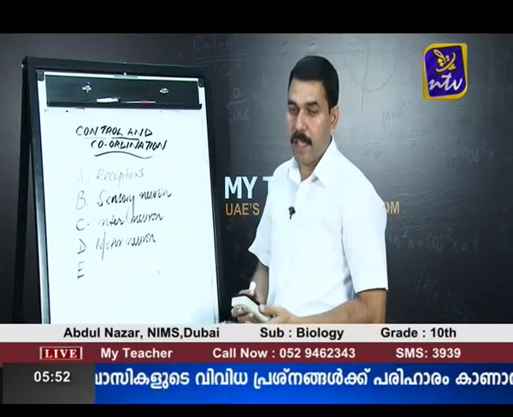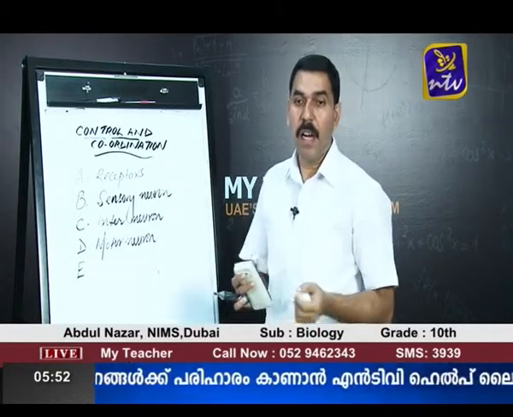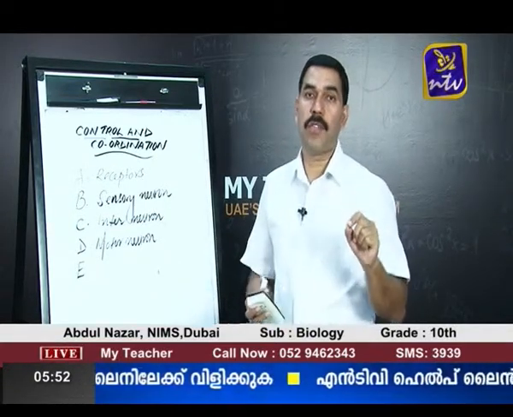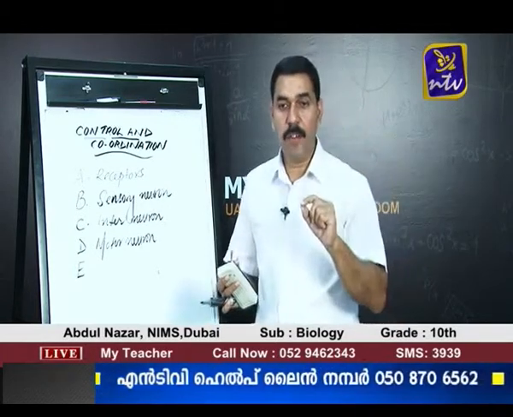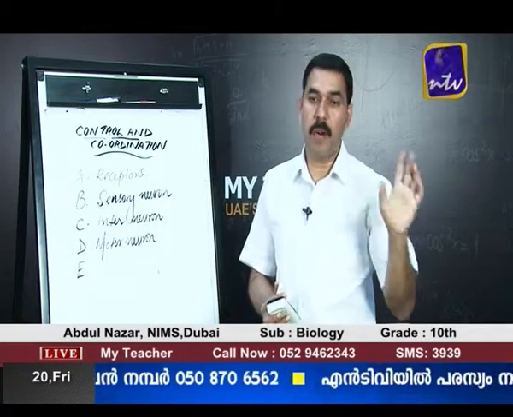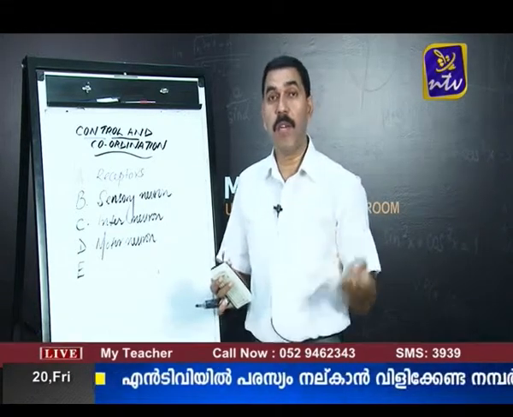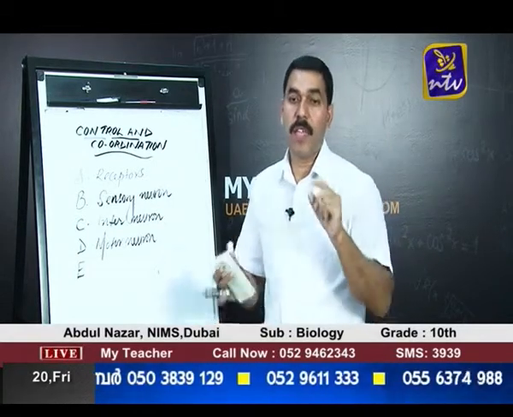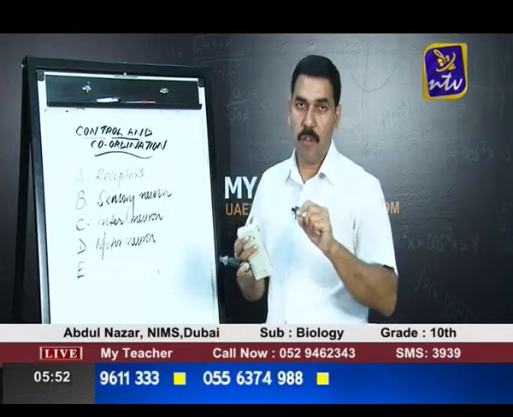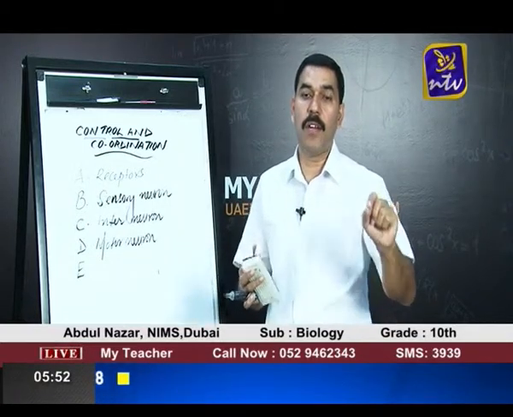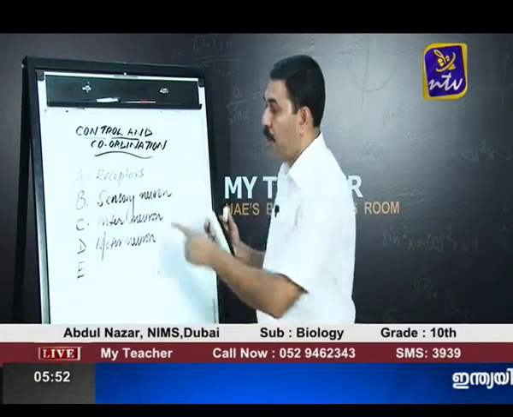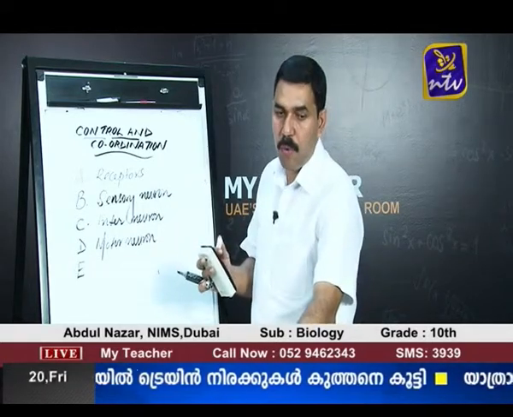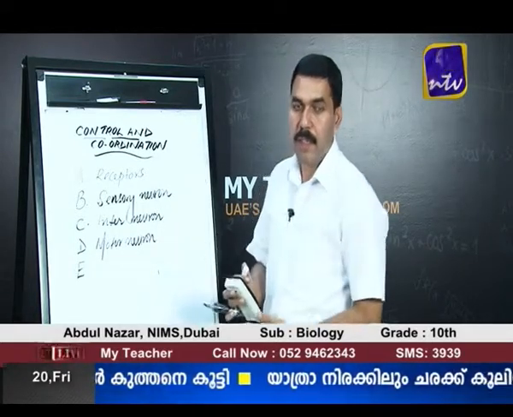I hope it's clear. So the reflex actions are quick, unconscious, involuntary actions in response to a stimulus. This is a part of the defense mechanism of the body, because there are certain occasions where our body has to respond without thinking. As the brain or the cerebrum is not involved, these actions are also called unconscious actions. I hope the reflex arc and its different parts are clear to you. Now let us move on to the next part, that is brain.